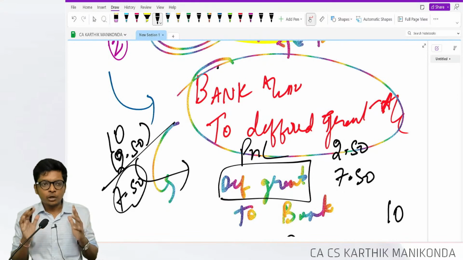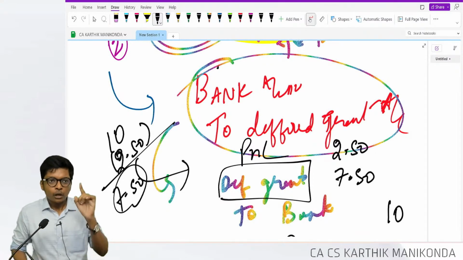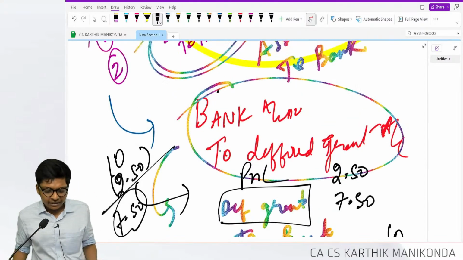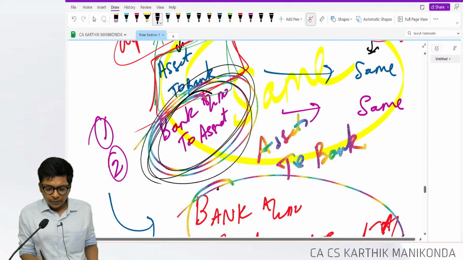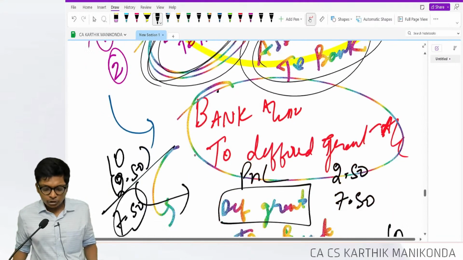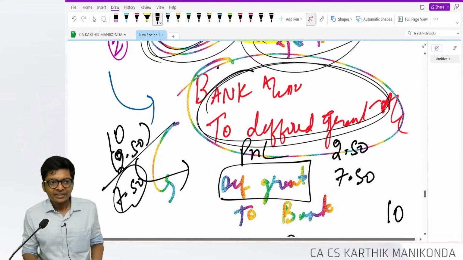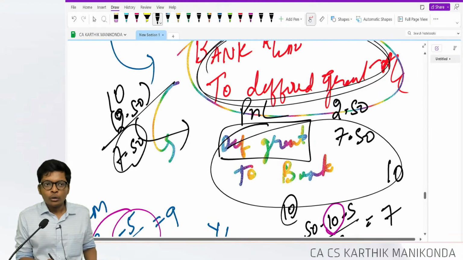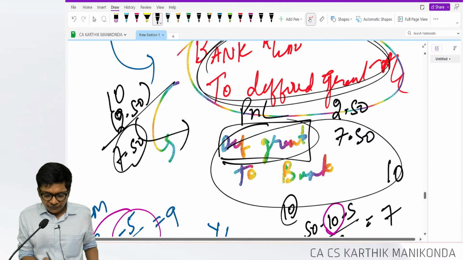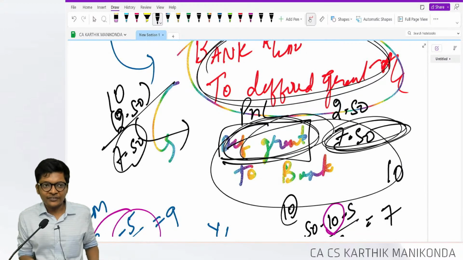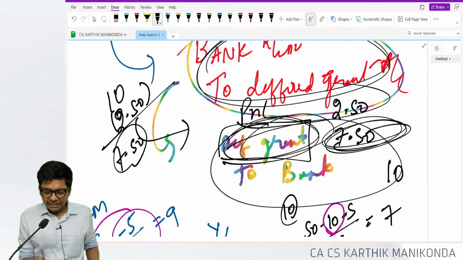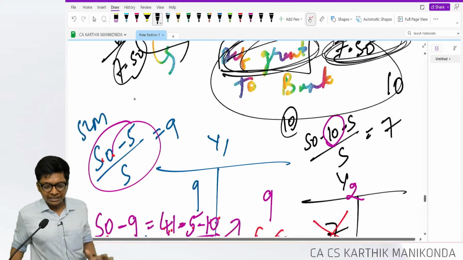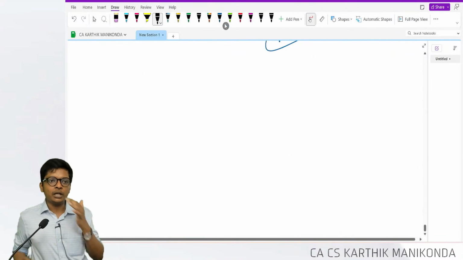Sir, logic okay, sir. But for exam, what to remember? Whatever entry you pass for grant, you will reverse that. Here also I pass the entry bank to deferred grant. My reversal entry will be deferred grant to bank. But if the balance in deferred grant is not sufficient, the deficit will be debited to my P&L account. That's it. This is with regard to AS 12, accounting for grant.